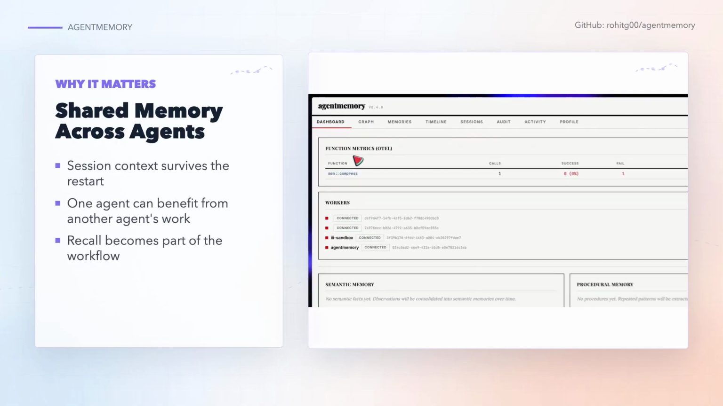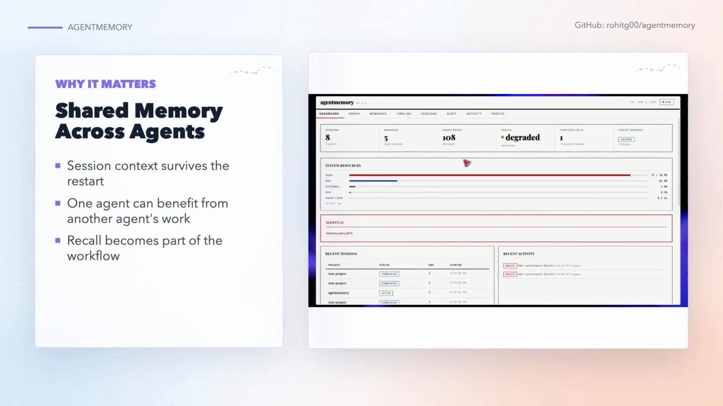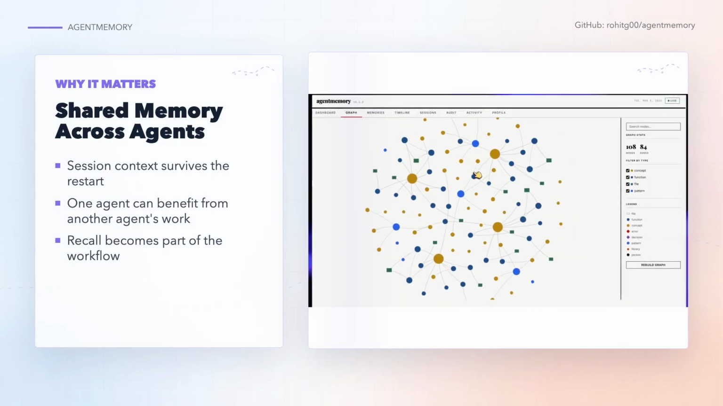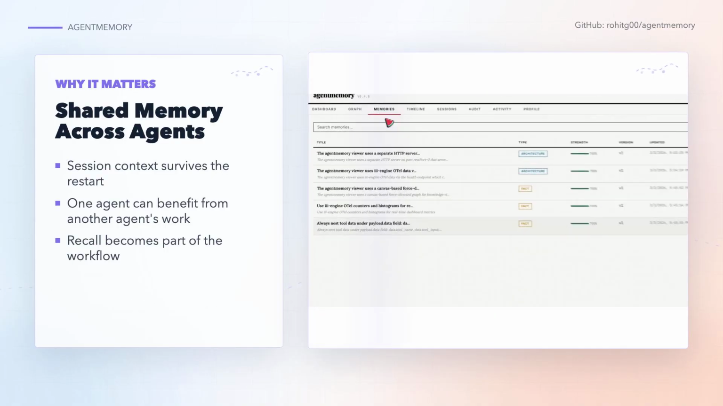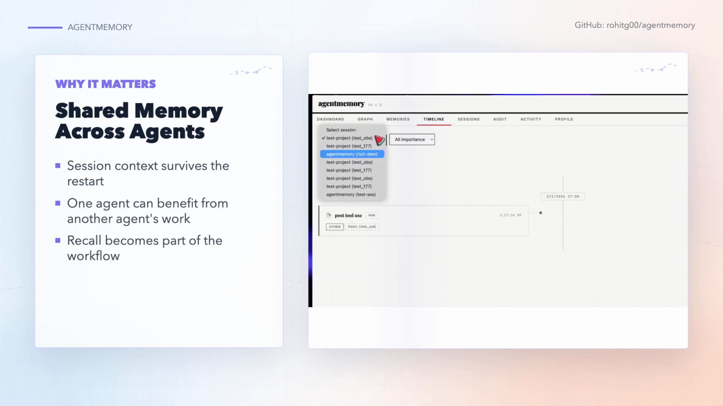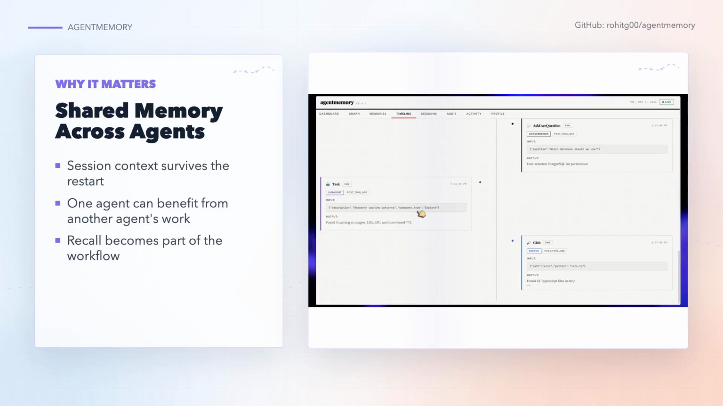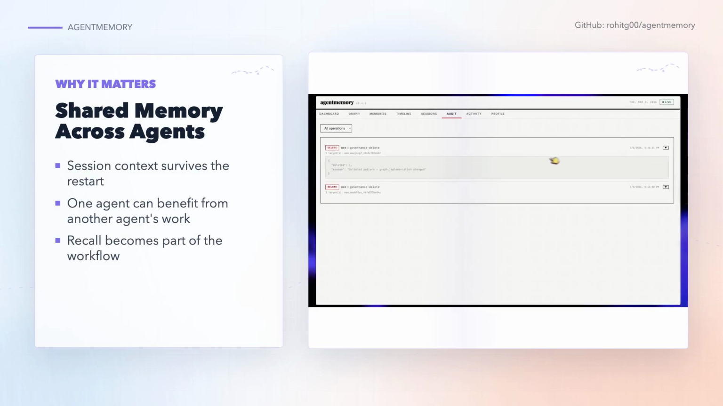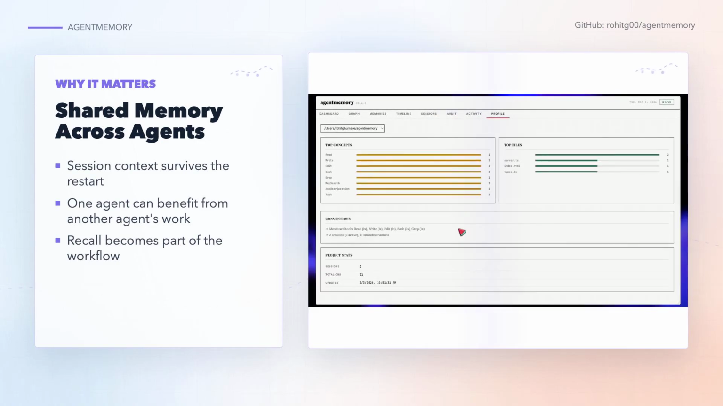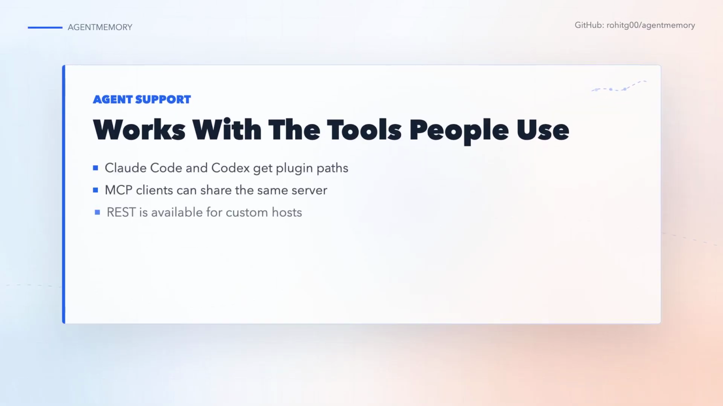Picture the first session, where an agent adds authentication. Next week, another agent handles rate limiting. Instead of rereading the whole codebase, it can remember the auth file, the test pattern, and the library choice. That matters because the memory is shared. A fact saved by Claude Code can be visible to Codex and Cursor as soon as they connect to the same server.